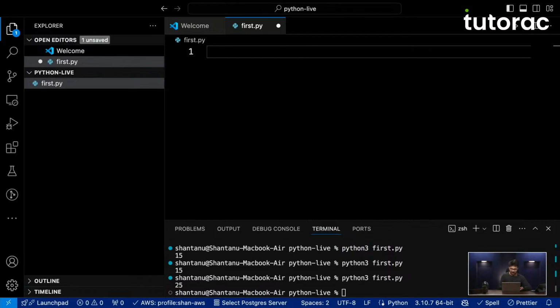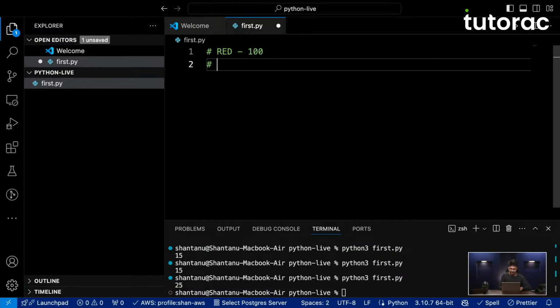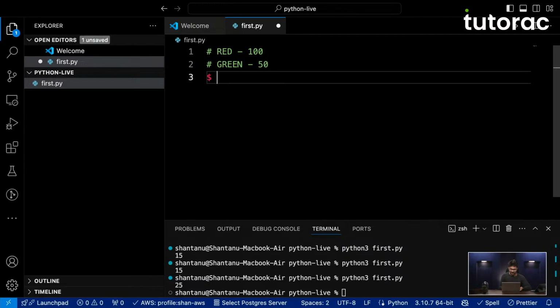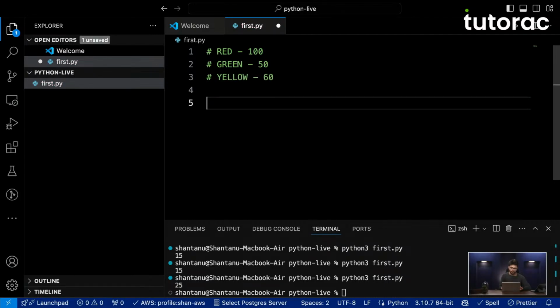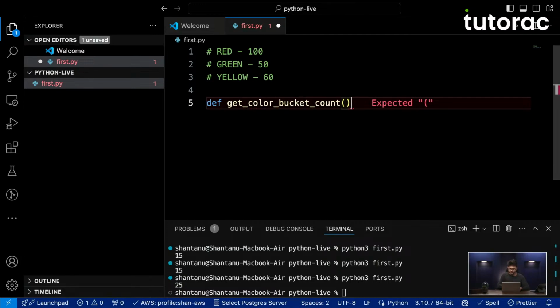So let's say that the colors are red, and for red we have 100 units. Then let's say we have green, and for green we have 50 units. And let's say we have yellow, and we have 60 units for yellow. Okay, 60 buckets of yellow paint, 50 buckets of green paint, and 100 buckets of red paint. Let's say I write a function def get_color_bucket_count, something like this.